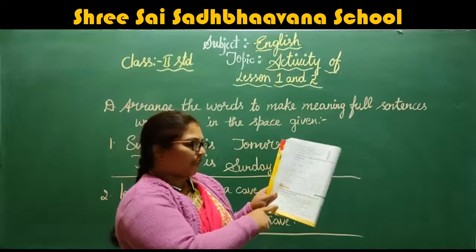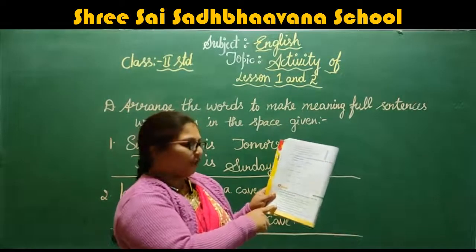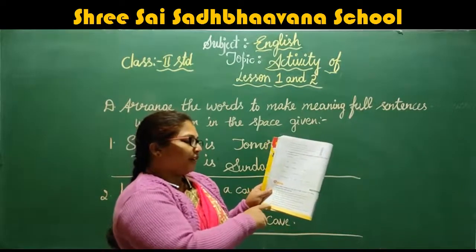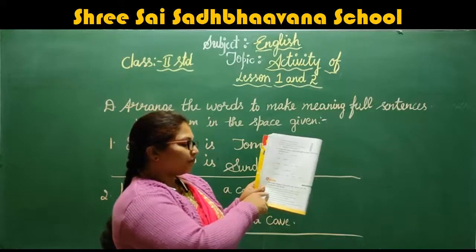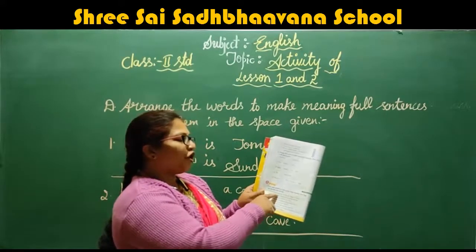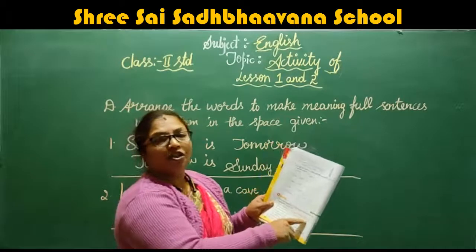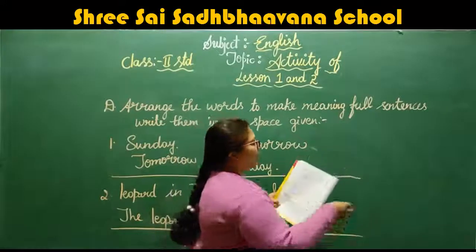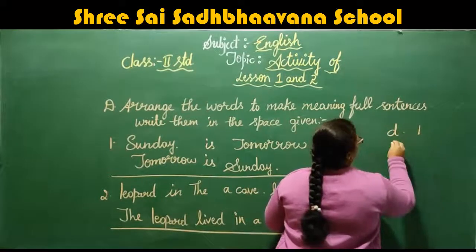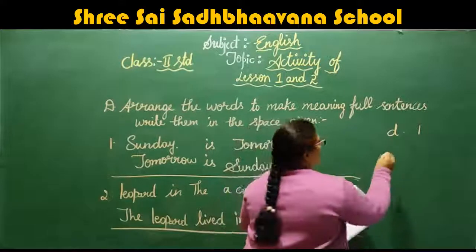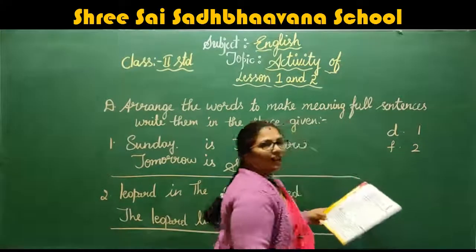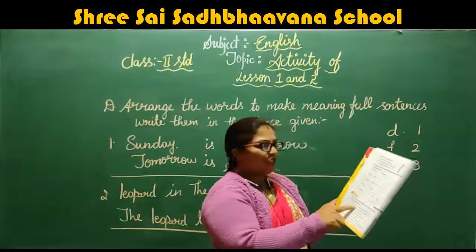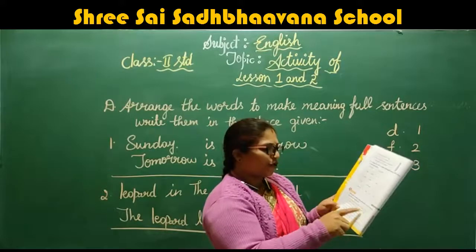Okay, children. F1 they have given, no. That is the second one. The world was dark with black clouds and rain. But soon it stopped rain and the sun began to shine. A1 is the third one. So first one here they have given D1, right? D1 is the first one. Second one is F. F sentence is the second one. Third one is A. Soon it stopped rain and the sun began to shine.